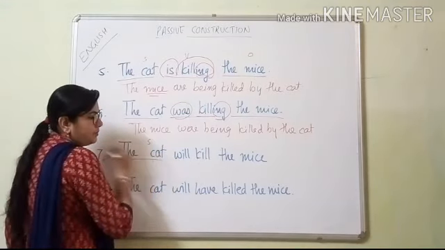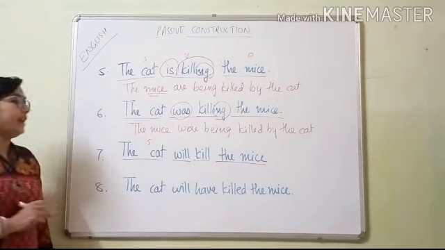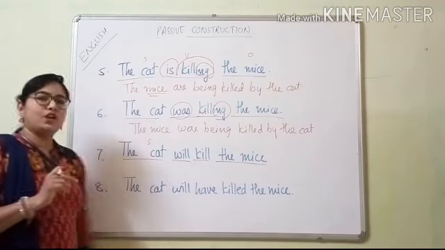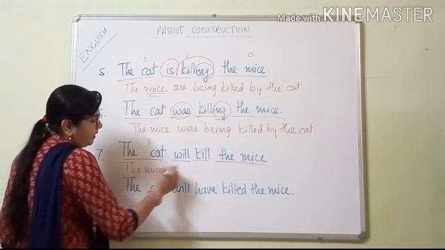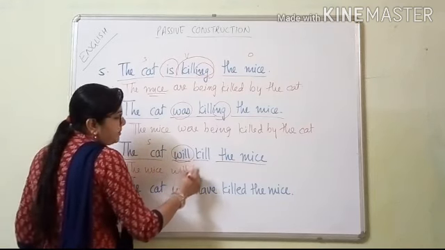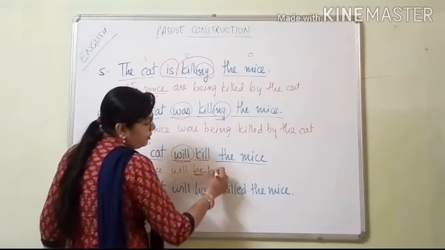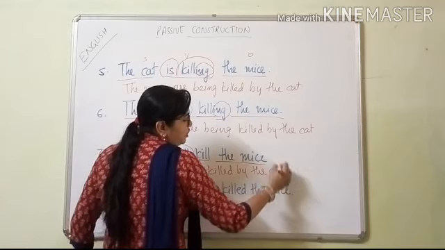The cat is the subject, here auxiliary is there, will kill the mice. So I have told you what to keep with the auxiliary, be. First keep the object, the mice will be. With auxiliary we will keep here be. And the third form of verb, killed by the cat.